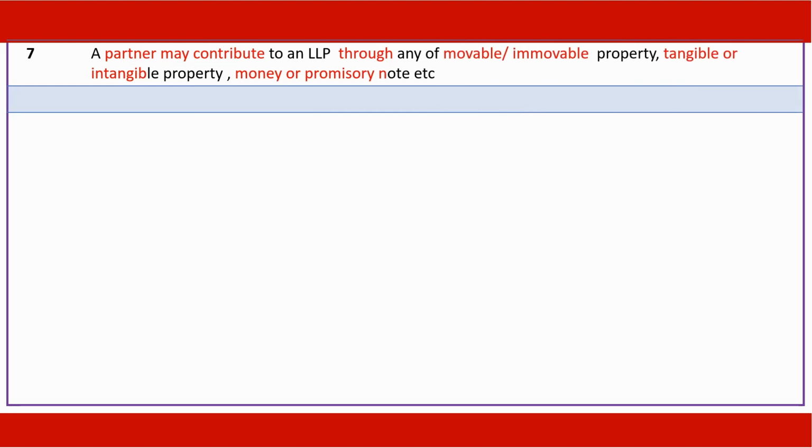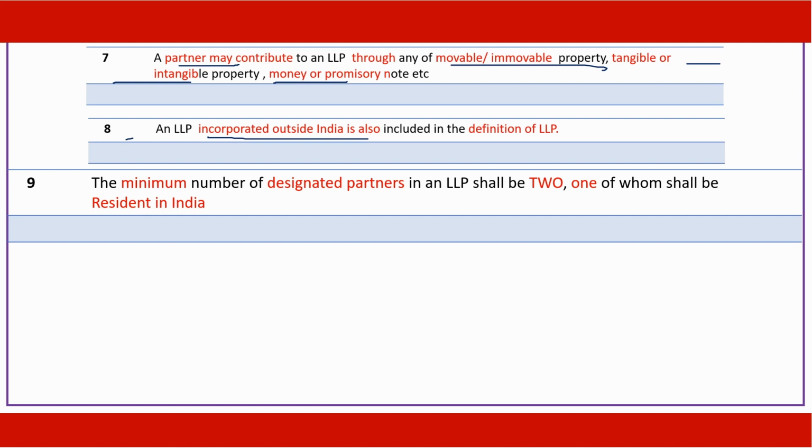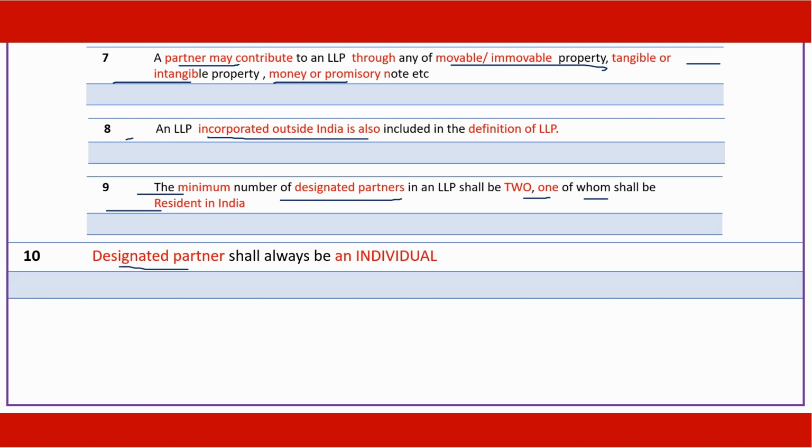A partner can bring in his contribution in the form of movable or immovable property, or he can bring in tangible or intangible property, money or promissory note. An LLP includes even an LLP incorporated outside India. LLP should have designated partners, and minimum number of designated partners is 2, and one of such designated partners has to be resident in India. Designated partner shall be an individual.